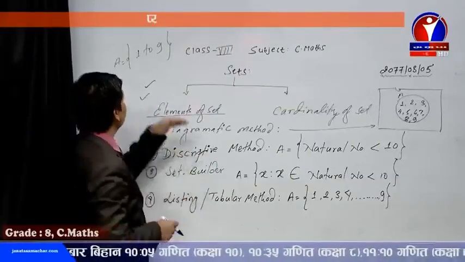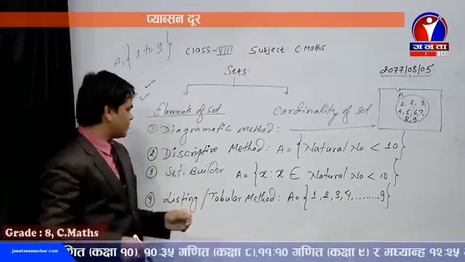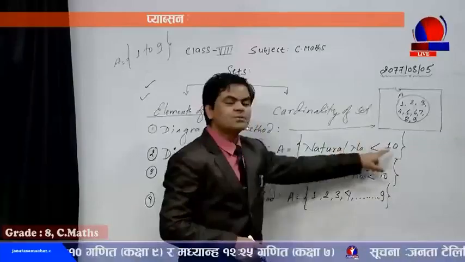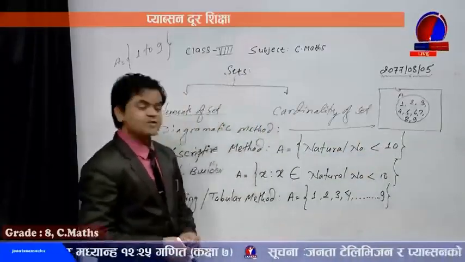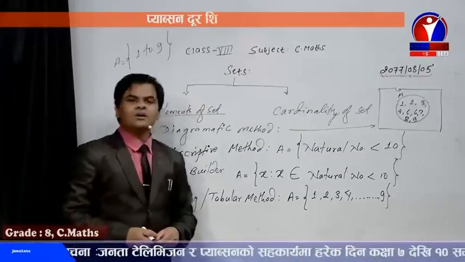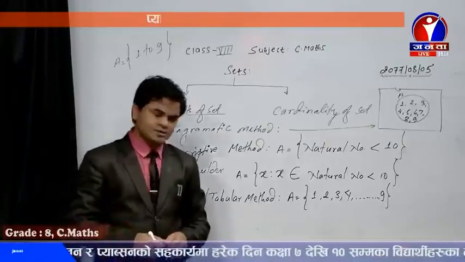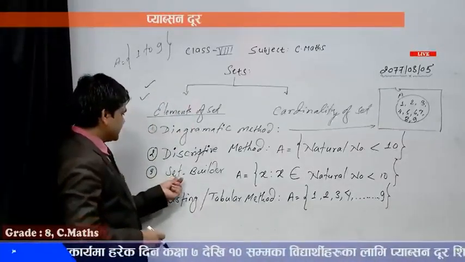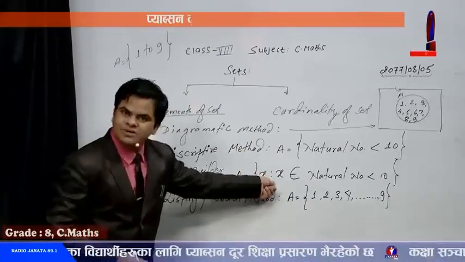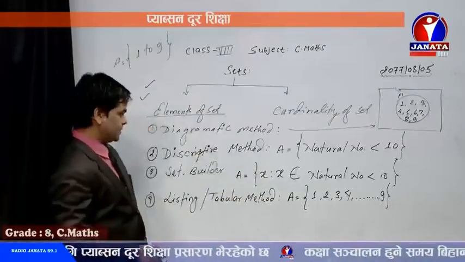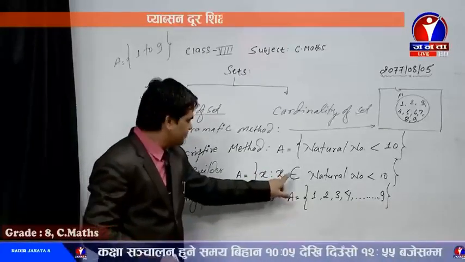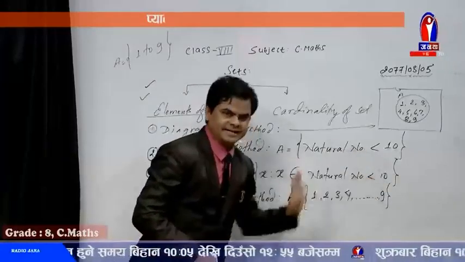that information. As the information is to write 1 to 9 natural numbers, A equals curly bracket natural number less than 10, these are the numbers which are less than 10. And dear friends, for natural numbers, the first natural number is always 1, and then it goes on in the positive direction, 1, 2, 3, 4, and so on. And then, dear students, the set builder method. I have already told you, we use a variable and then we keep the such-that sign in order to represent the information given to us. So A equals curly bracket x such that x belongs to natural number less than 10 and enclose the